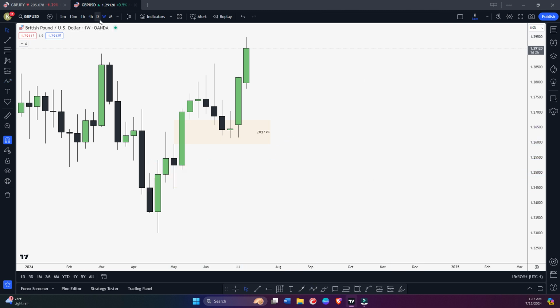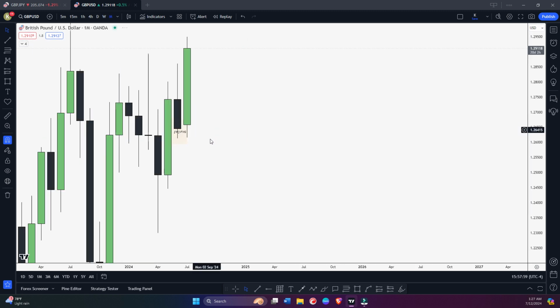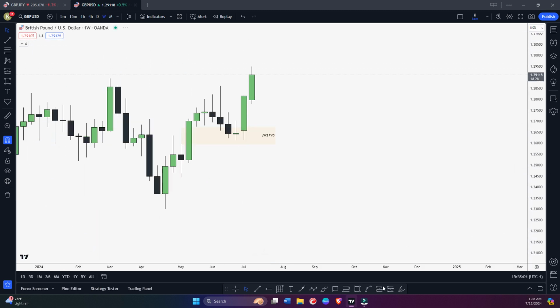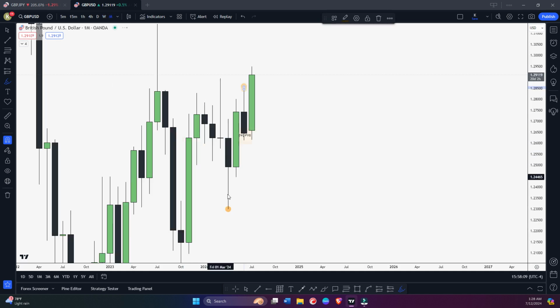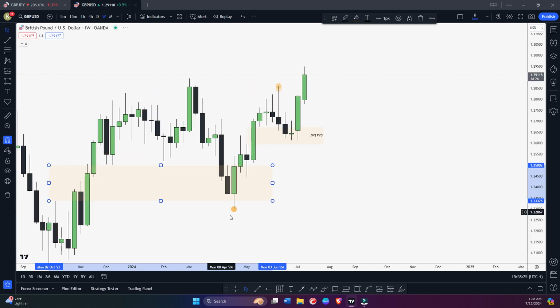So let's see on the monthly time frame whether we have any fair value gap below here. Okay, so here you can see we don't have any monthly fair value gap. So when price moved from this swing low to this swing high, do we have any monthly fair value gap from this low to this high? No, we don't, right? Of course, you can see here we have this monthly bullish fair value gap, but we already tapped this area and we are already moving from this monthly fair value gap. But in this price range from this low to this high, we don't have any higher time frame fair value gap here, right?